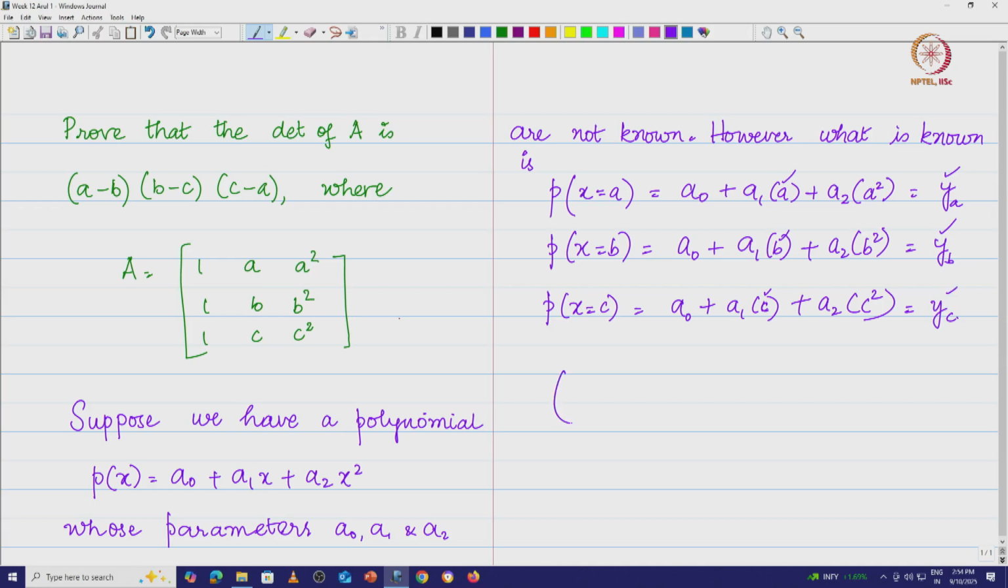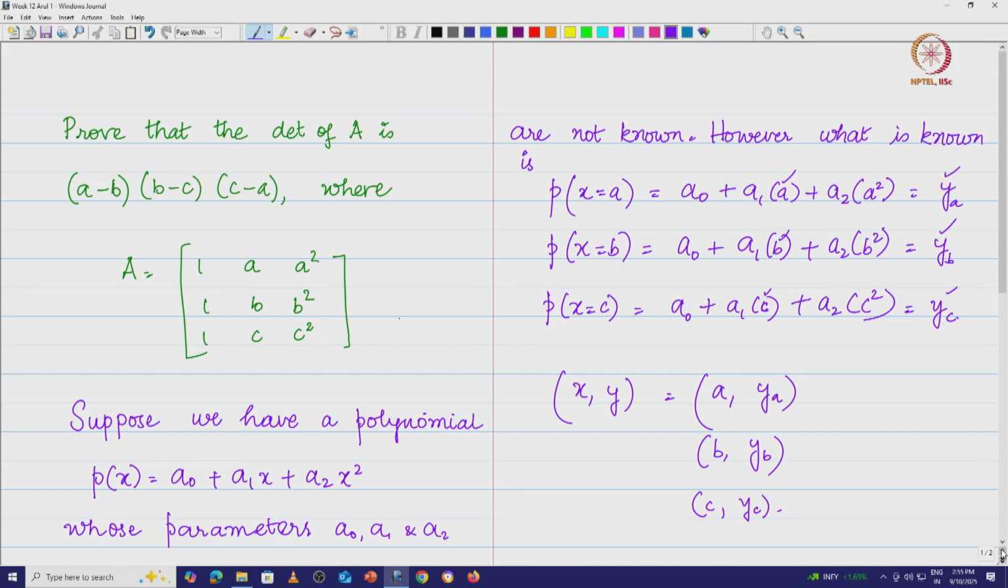So, what is given? We are given x comma y, where x comma y is nothing but, when x is a, the function is y a, when x is b, the function value is y b, and when x is c, the function value is y c. Now, what we want is to find out that quadratic curve which passes through these 3 points, a y a, b y b and c y c. So, how do we do this? Let us look at this.